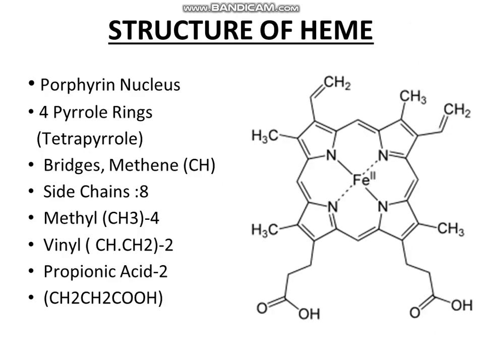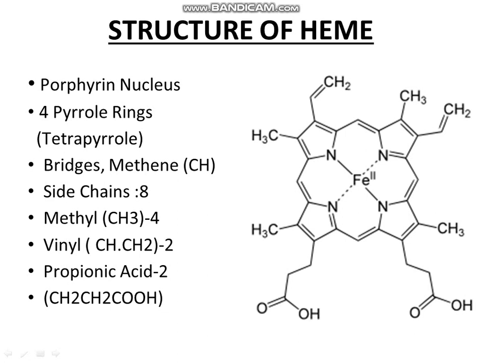Now the structure of heme. This is the heme structure. As we all know, heme is a non-protein but pigmented part of hemoglobin. It consists of iron, which is in ferrous form, and porphyrin, which is tetrapyrrole. The heme group consists of 4 pyrrole rings, that is tetrapyrrole, each a heterocyclic ring containing nitrogen, attached to the ferrous ion. These tetrapyrroles are attached to the ferrous ion through methane bridges.